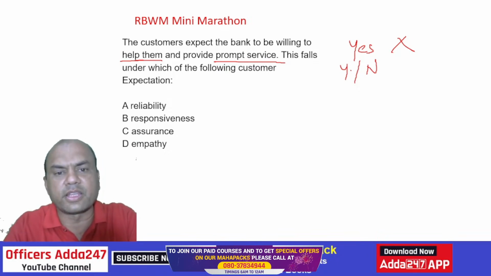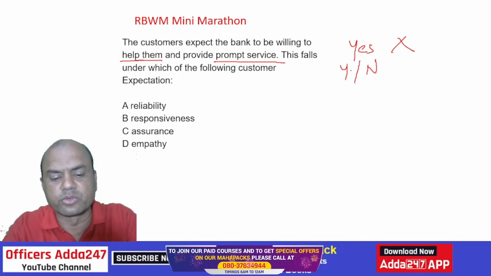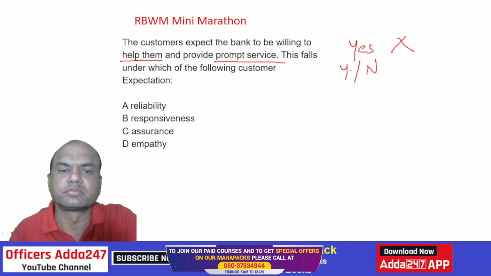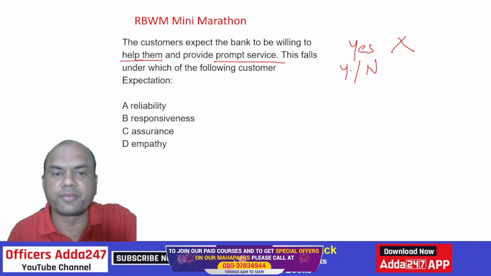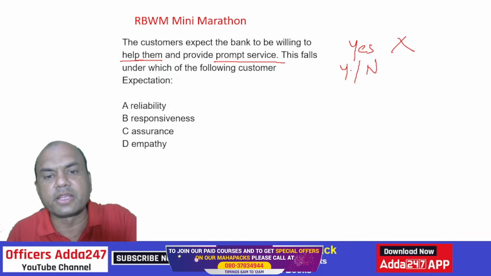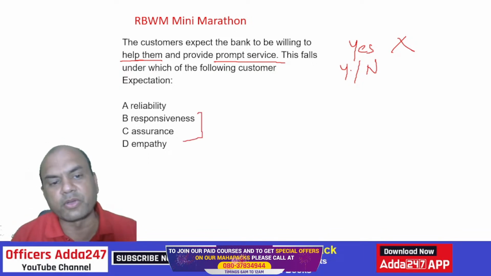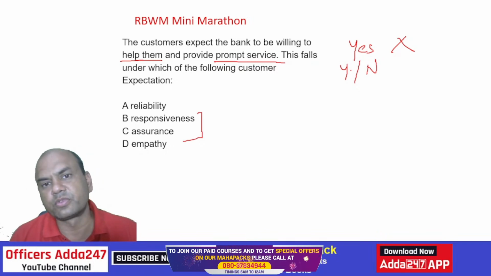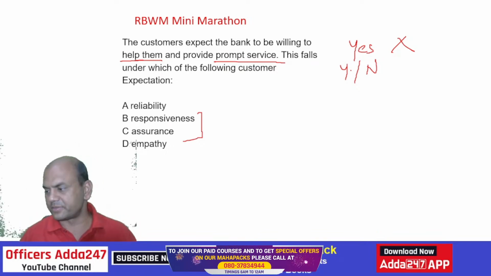You will always have the problem between these two only: assurance and responsiveness. So the right answer over here is between these two only, B and C. What is the answer then? Between B and C.